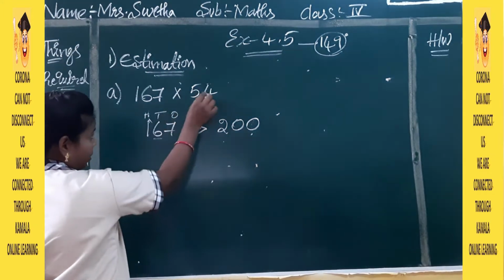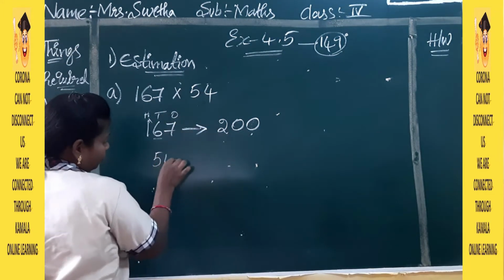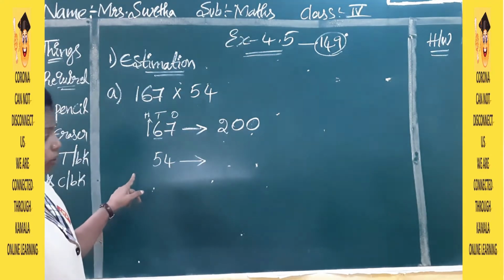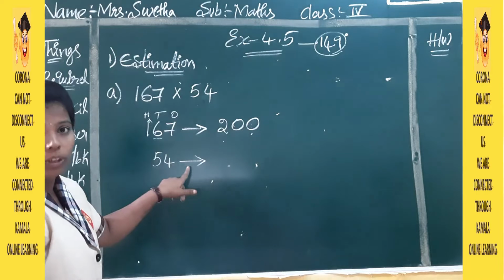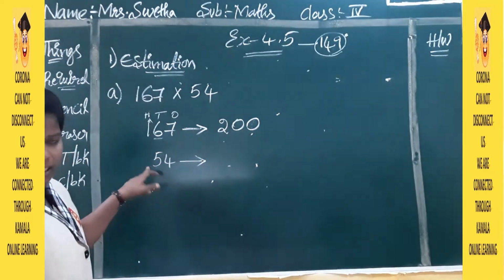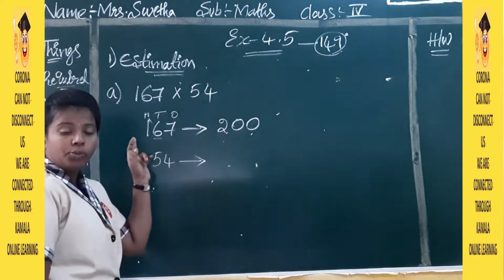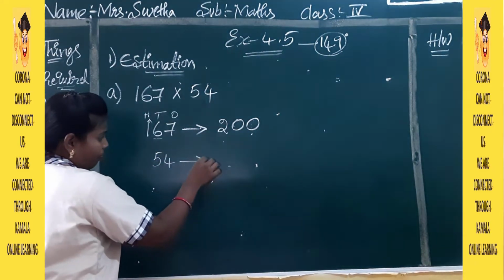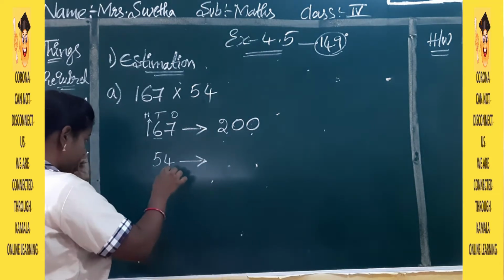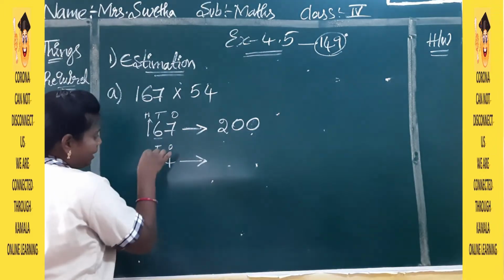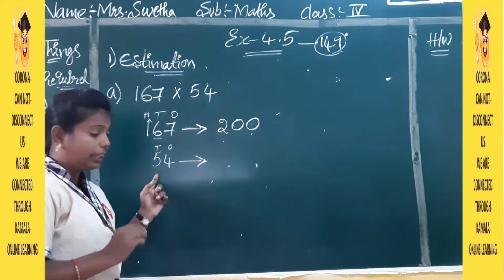Now the second number is 54. For 54 we have only 2 places, so same as our first question, we will estimate the last place. Here we have 1's place and 10's place, so we do estimation for the 10's place.